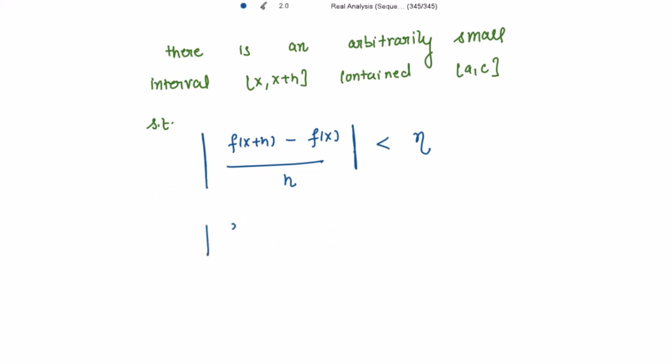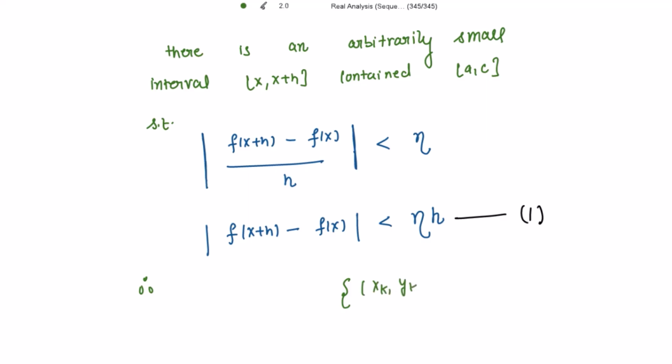So further it can be written as mod of f of x plus h minus f of x strictly less than eta into h, and marking this as 1. Therefore, now by Vitali's lemma, we can find the finite collection of the intervals xk, yk, the non-overlapping intervals.